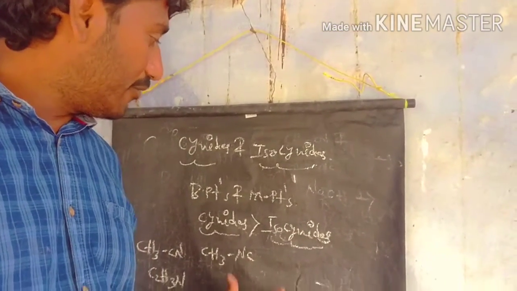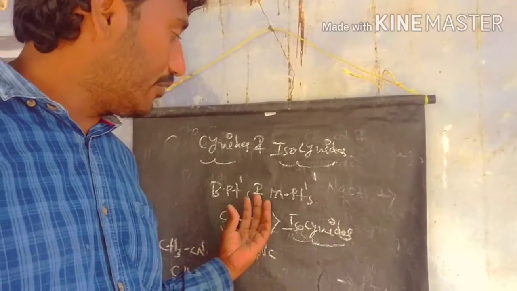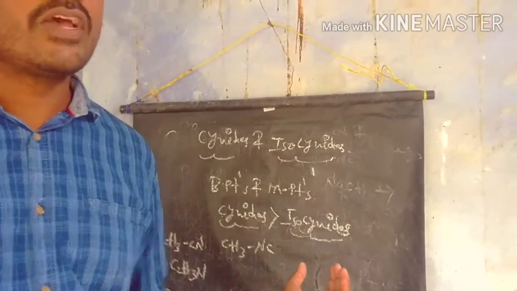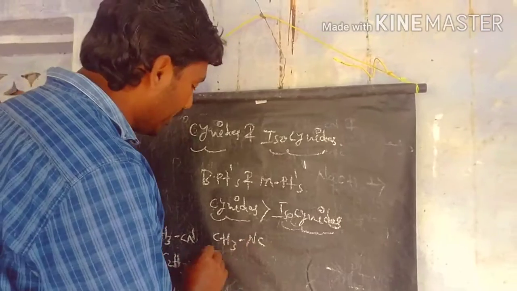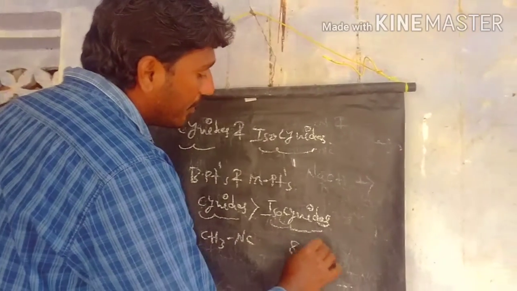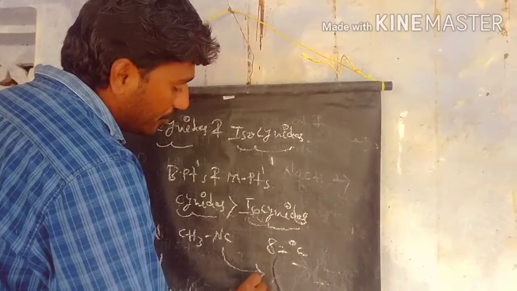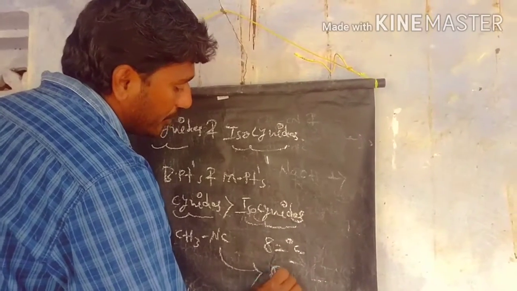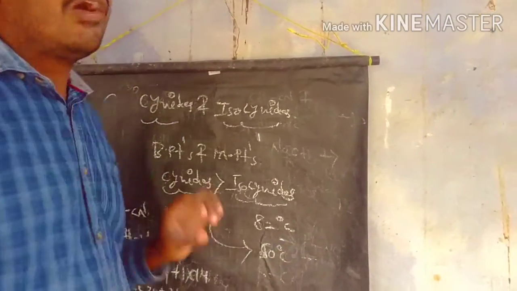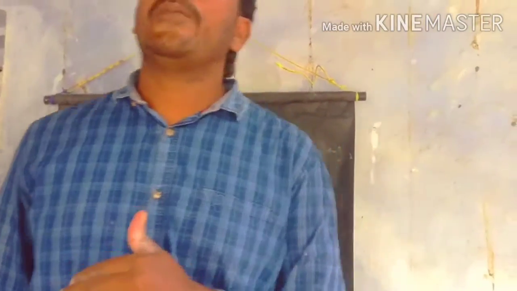If you compare the boiling points of these compounds, methyl cyanide has a boiling point of 82 degrees, and methyl isocyanate has a boiling point of 60 degrees. That's why the boiling points and melting points of cyanates are always higher than those of isocyanates of equal molar mass. Next we will discuss the chemical properties of cyanates and isocyanates.